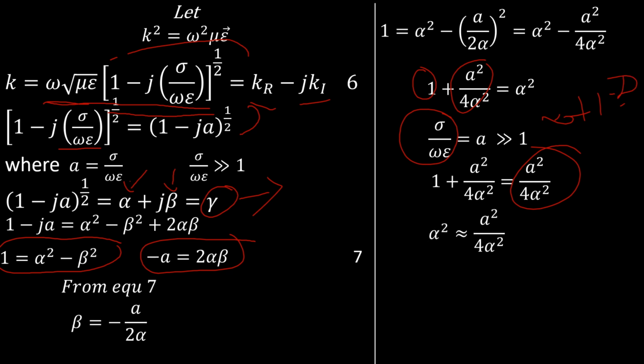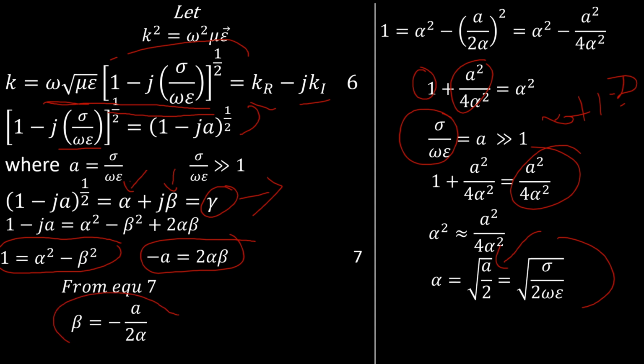So approximately alpha square should be approximated to A square over 4 alpha square. So if we solve for alpha, we're going to have this expression. Don't forget we have substituted back A here. If we substitute back A, we are going to have this expression for alpha. Then if we substitute A and alpha here, we're going to have the same expression for beta, but just with the negative sign.